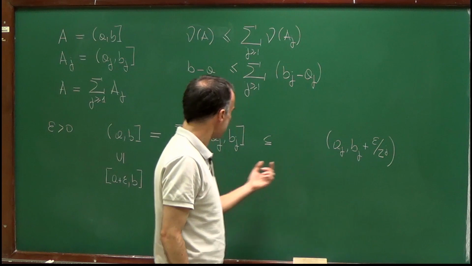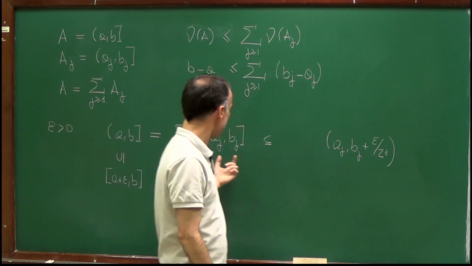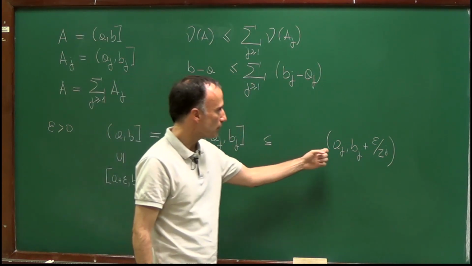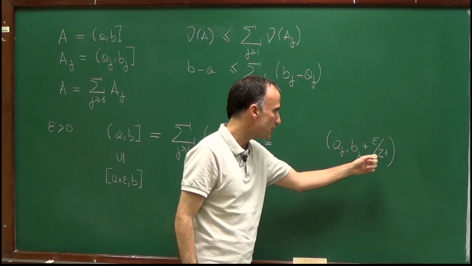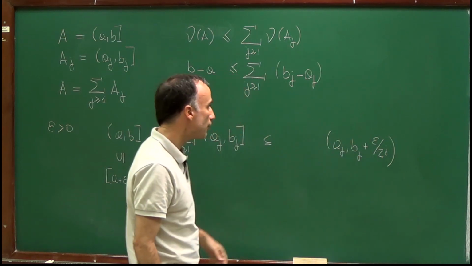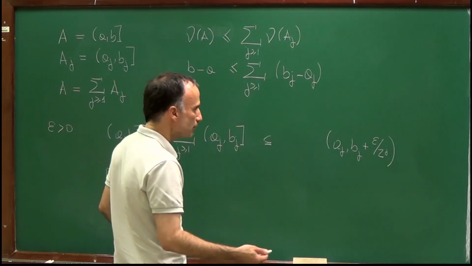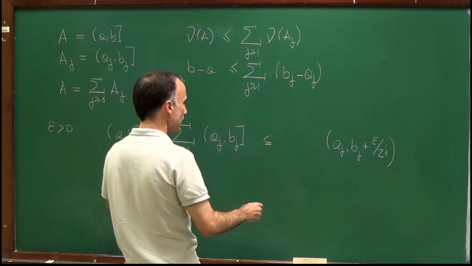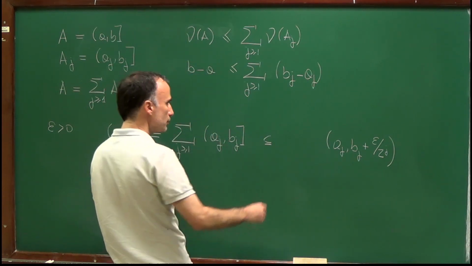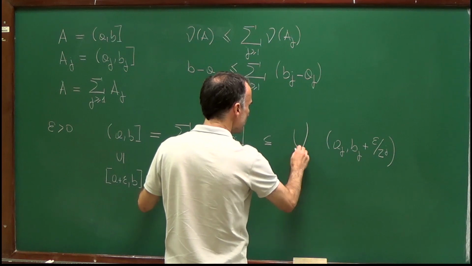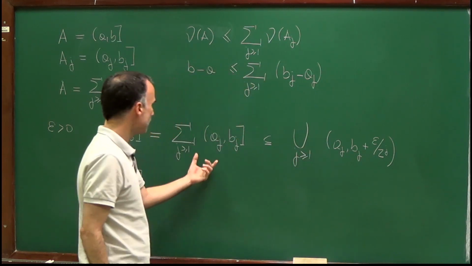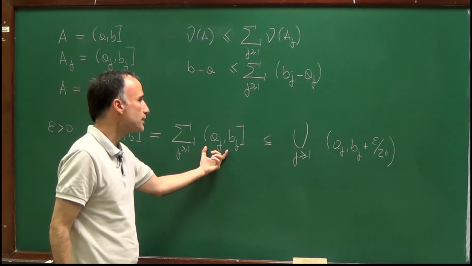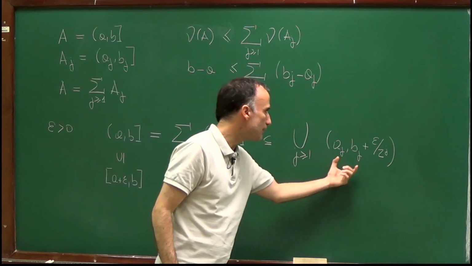And as I increase the interval (a_j, b_j] to the interval (a_j, b_j plus something), these intervals are not disjoint anymore, and therefore I no longer have a disjoint union, but just a union. So it's clear that this union is contained in that one.